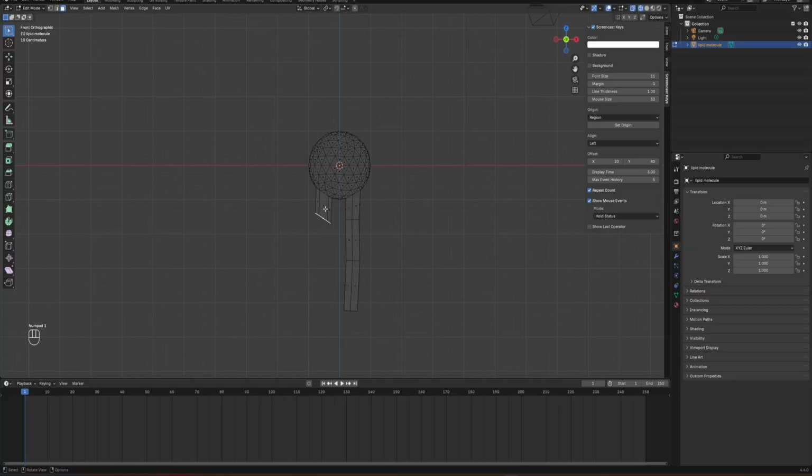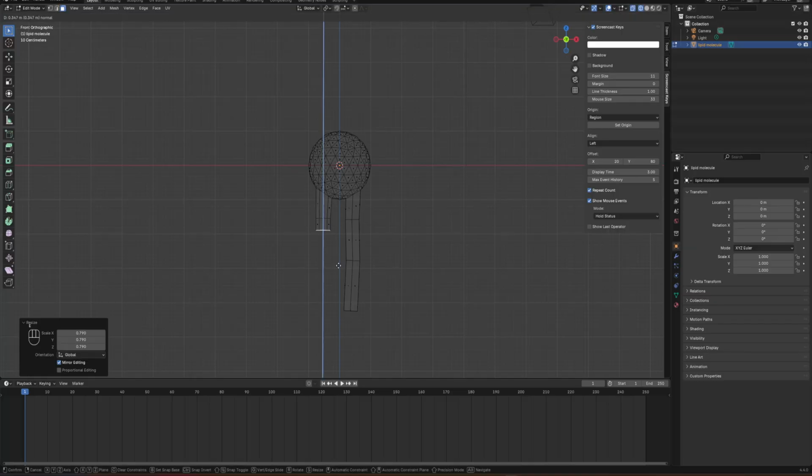Select this face, press 1, and then rotate until this white line is parallel with X, and then rescale a little bit by pressing S and moving your mouse, and extrude again. Press E and extrude, and then rotate a little bit somewhere, and extrude again, and rotate a little bit to the other side, and extrude.